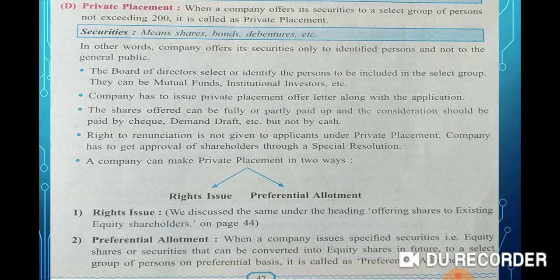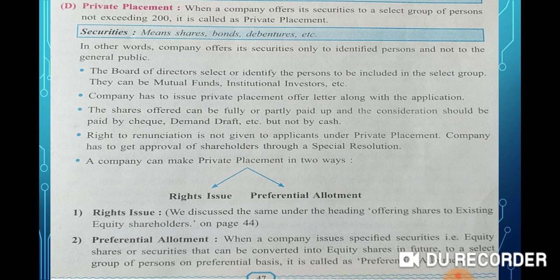The shares offered are fully paid up and the applicants have to pay the consideration in cash. So whenever this type of shares is issued, these shares are fully paid up and applicants have to pay the consideration in cash, not by cheque, not by demand draft, but in cash. Shares issued under preferential allotment have no voting rights, because whenever preference shares are converted into equity shares, under preferential allotment they do not get voting rights. Approval of shareholders in the form of a special resolution is needed to make preferential allotment.